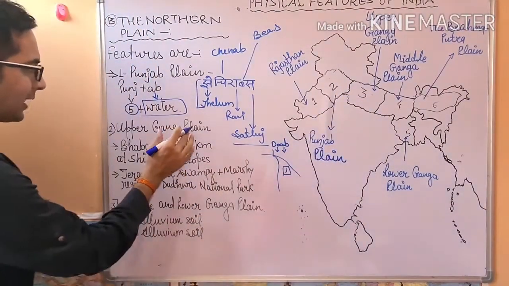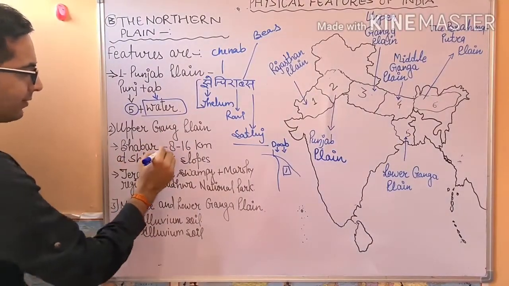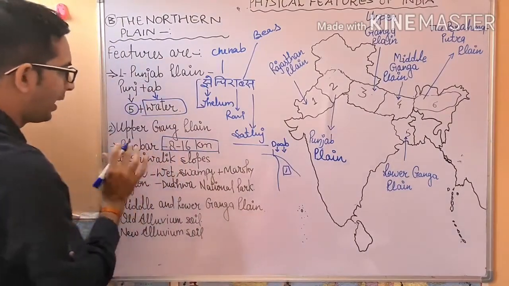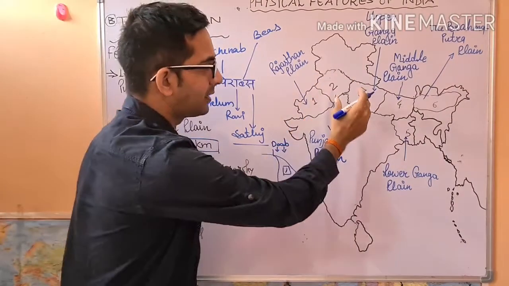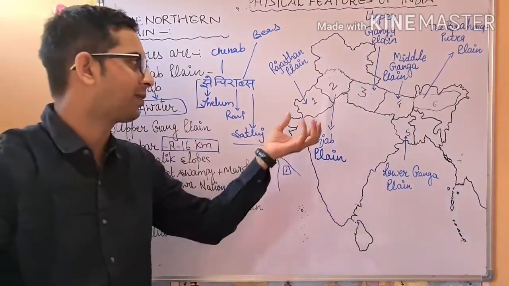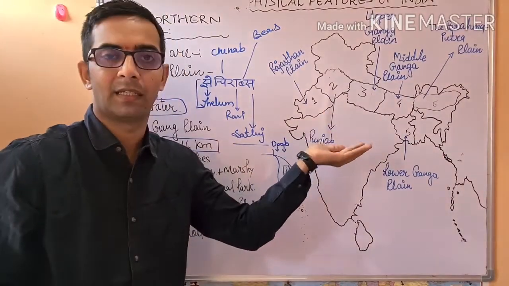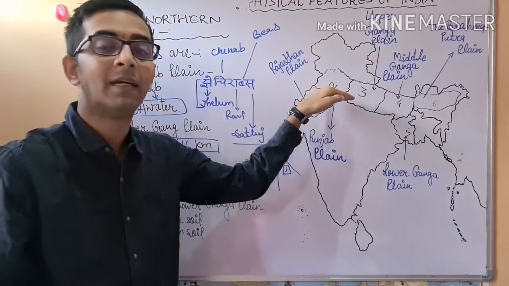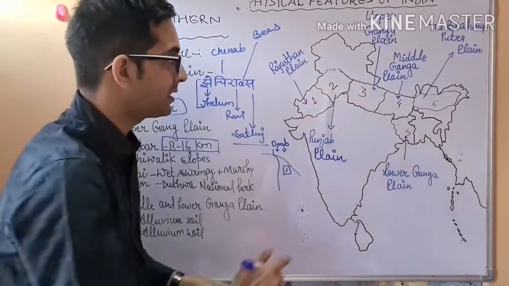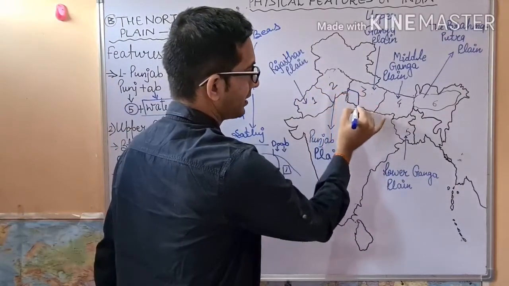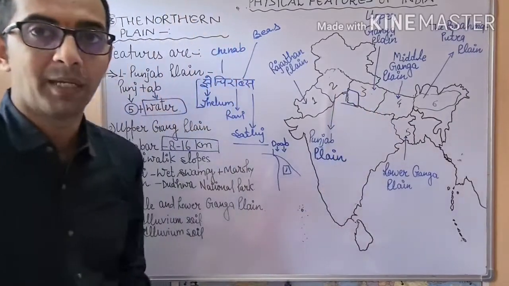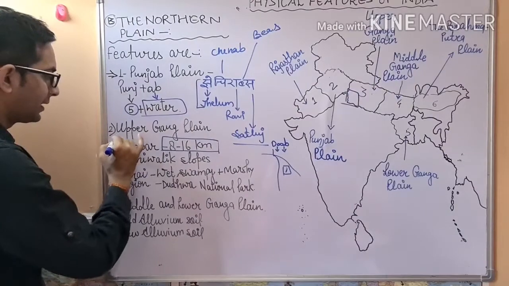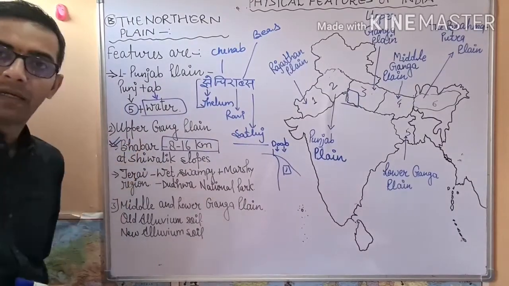So in the south of the Shivalik region, an 8 to 16 kilometer extension is related to the Bhabar. It means in this region the pebbles and boulders have been found in a larger form. So when the stream started moving downward, after it reaches this stage, what happened? It disappeared. So that region is considered as the Bhabar belt or Bhabar region.